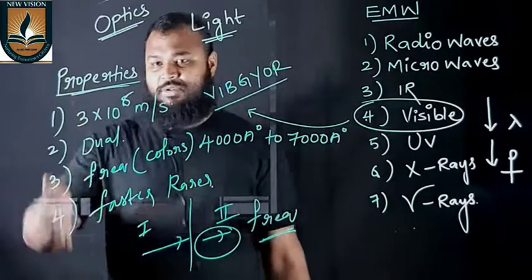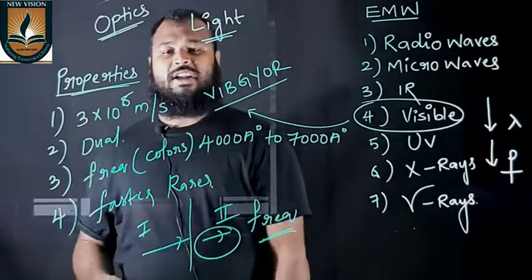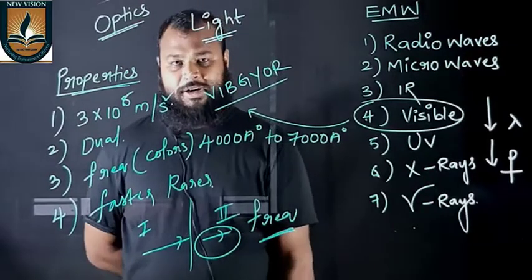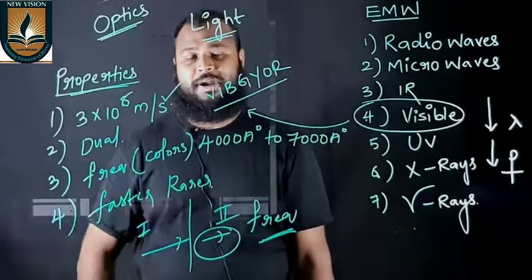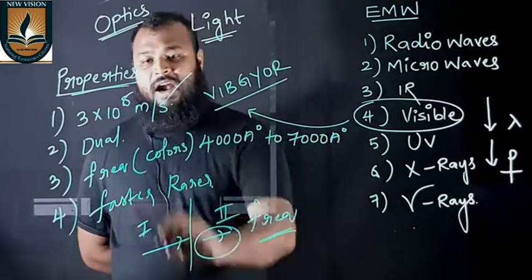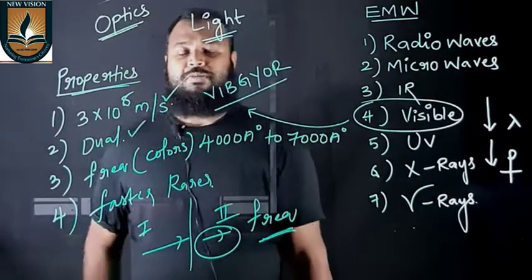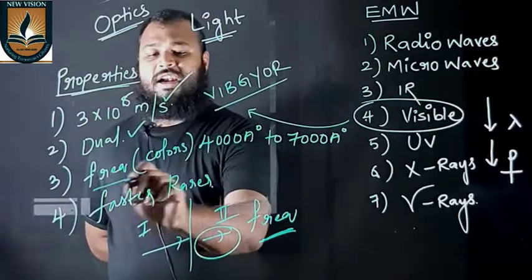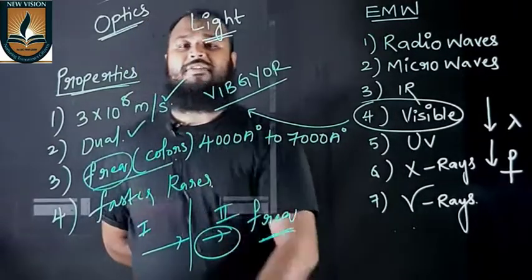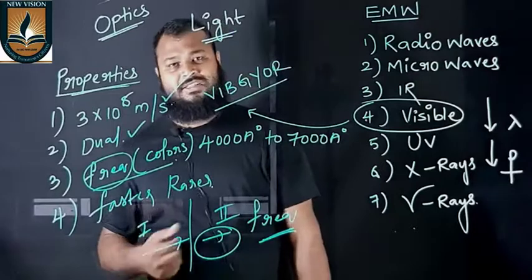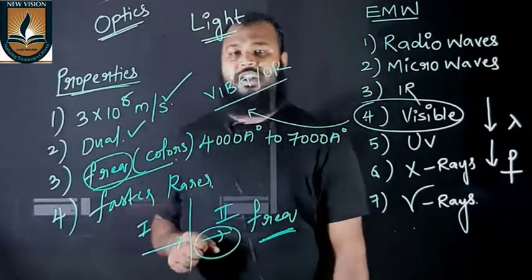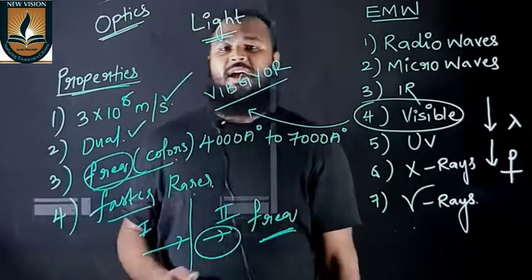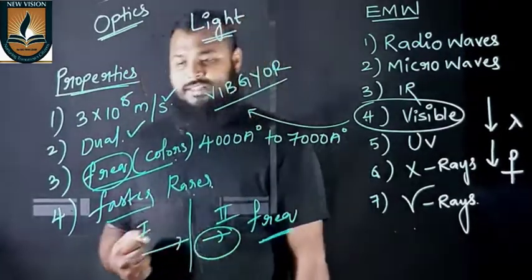So let's come to this again. The first property of light is that it travels with a speed equal to 3 into 10 power 8 meters per second, which is the greatest speed and is in vacuum. Light has dual nature, both particle nature as well as wave nature. Different colors of light are due to different frequencies. If frequency changes, then the color of the light also changes. Light travels faster in a rarer medium and slower in a denser medium.